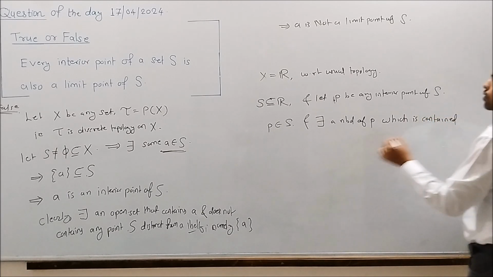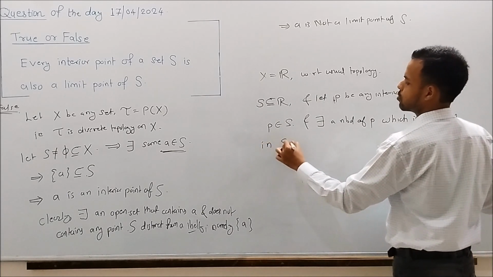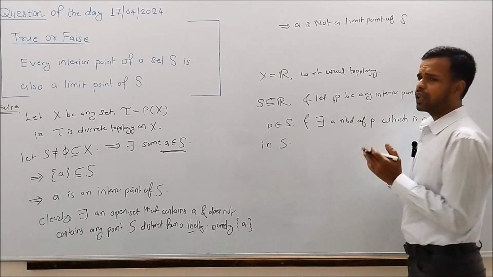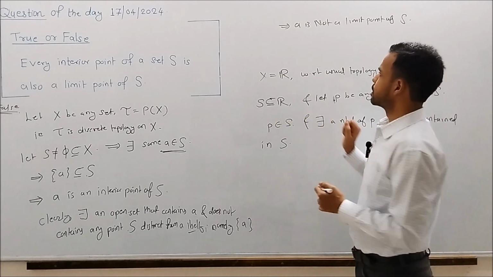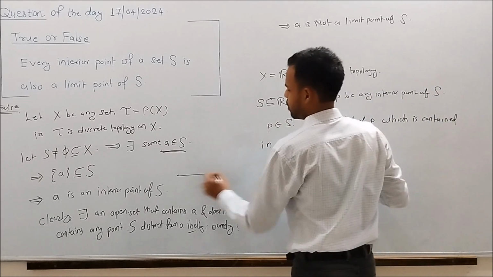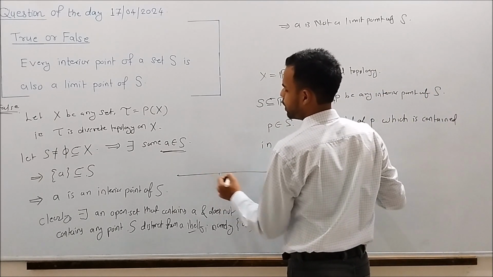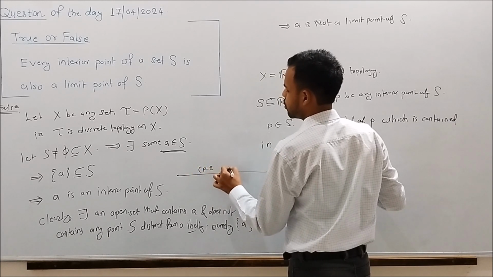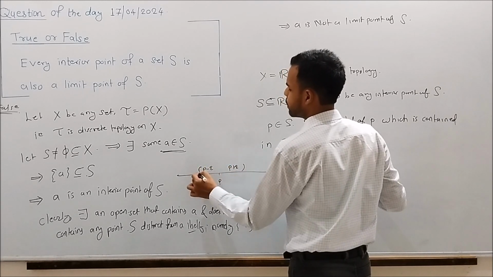There exists some neighborhood of P which is contained in S, and we know that neighborhoods in case of real numbers are open intervals.